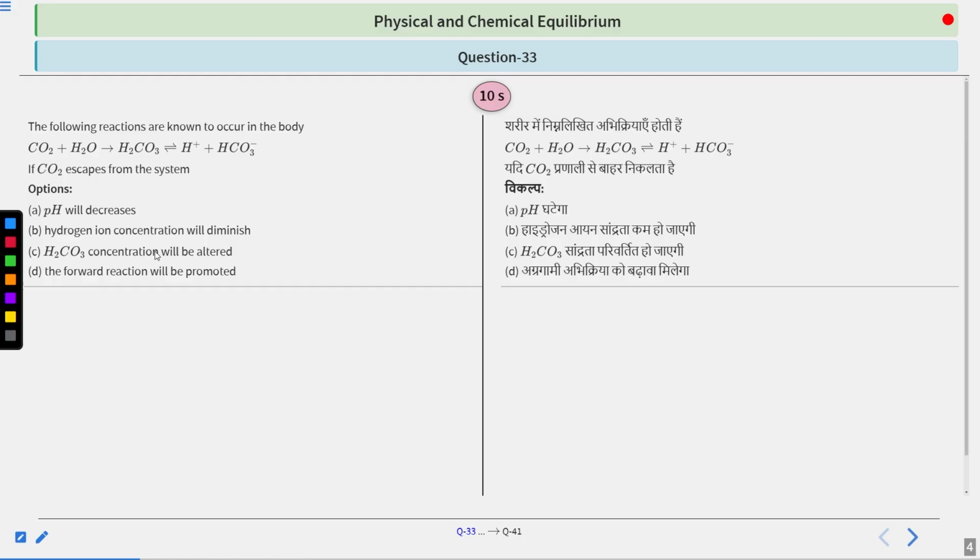The question says that the following reactions are known to occur in the body: CO2 reacting with H2O to give H2CO3, that is H plus and HCO3 minus. Now if CO2 is skipped from the body, options are: A, the pH will increase; B, hydrogen ion concentration will diminish; C, H2CO3 concentration will be altered; D, the forward reaction will be promoted. So, your time to solve this question starts now.